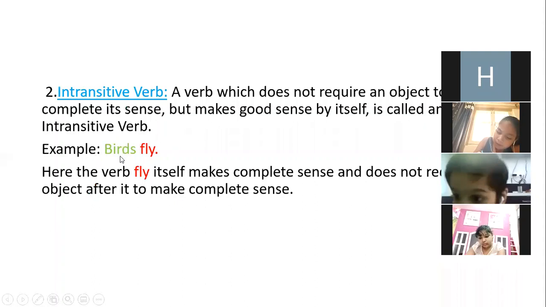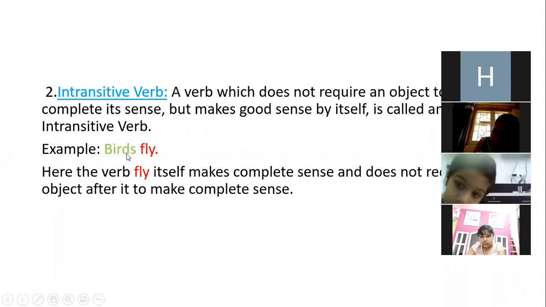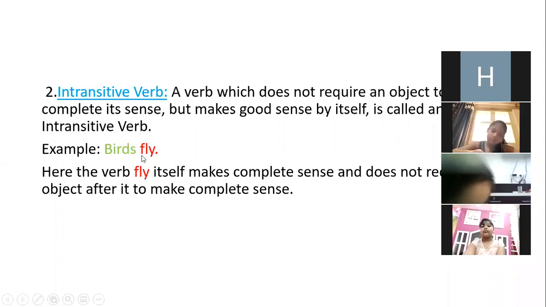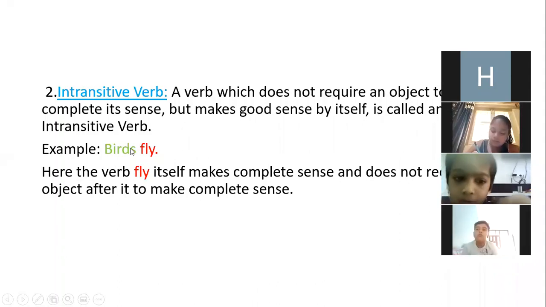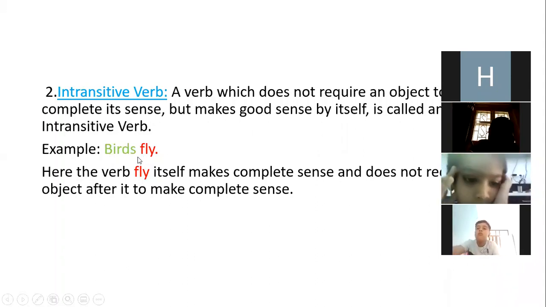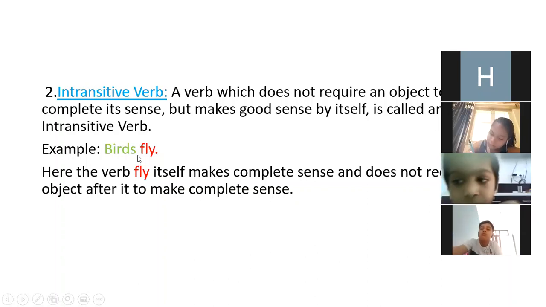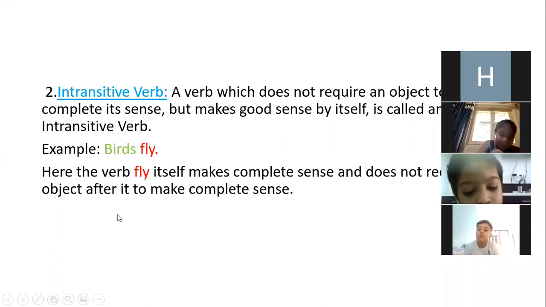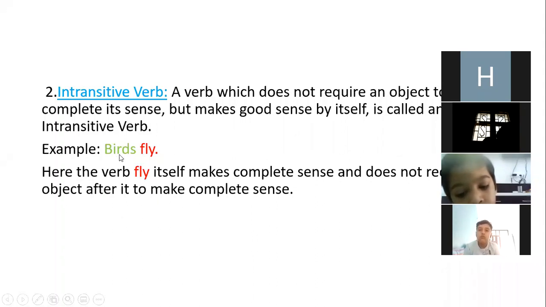For example, if I say birds fly, so here birds are what? Noun, and fly is what? Verb. So when I am using only subject and verb, I am getting a meaningful sentence. I do not need any extra words in the sentence to give any meaning. These two words itself are giving me meaning. So here the verb fly itself is making a complete sense and it is not requiring any object. So these kinds of sentences which do not have any object, they are known as intransitive verbs.